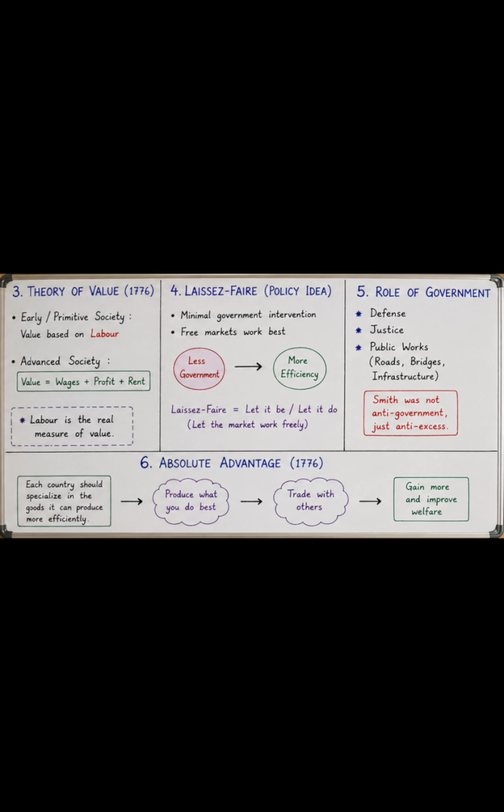We will produce what we can produce more and best, and that good we will trade with others, gain more and improve welfare. Meaning, the good we produce with efficient time and resources, we export, and the good in which we don't have absolute advantage, which takes more time and resources, we can import.